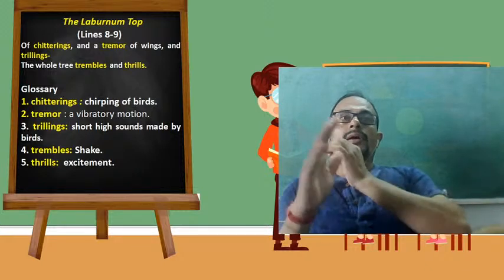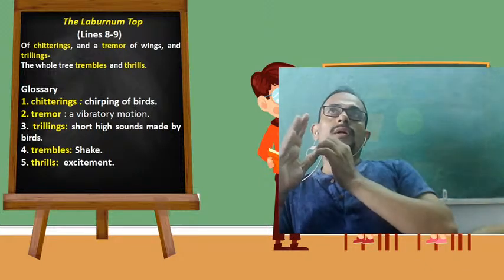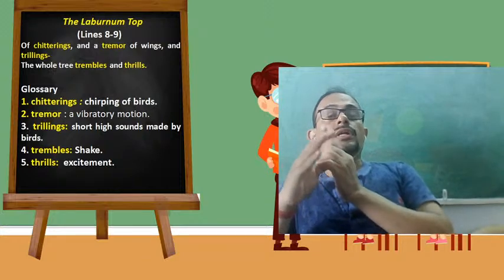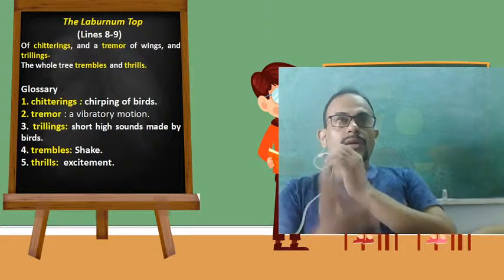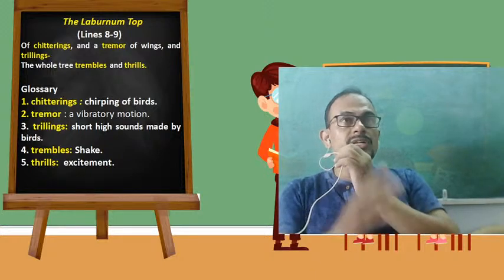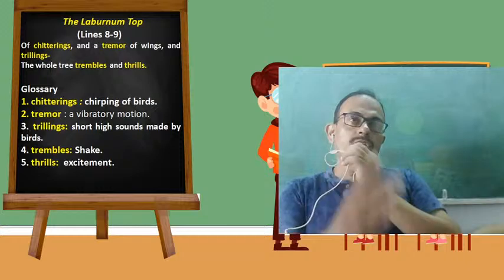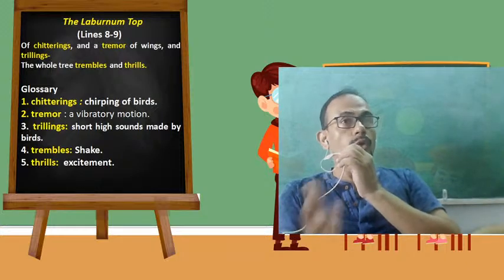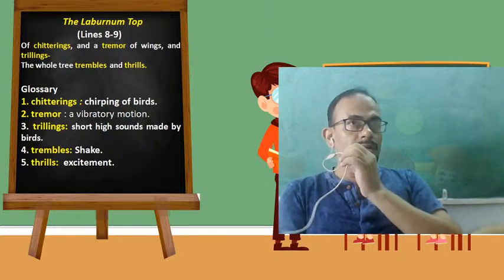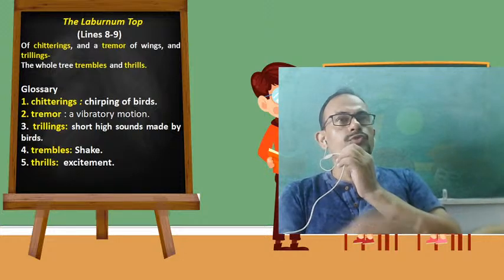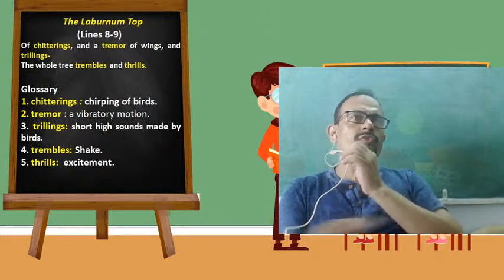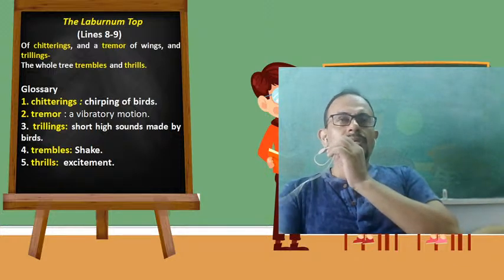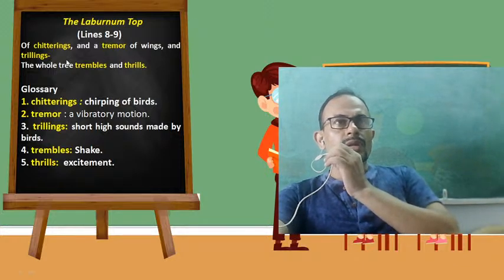So the presence of the goldfinch bird is very important in the context of the laburnum tree. Whenever the goldfinch is there with her offsprings, the laburnum tree becomes full of life, vibrant, and so very excited. And here the poet has used hyperbole.